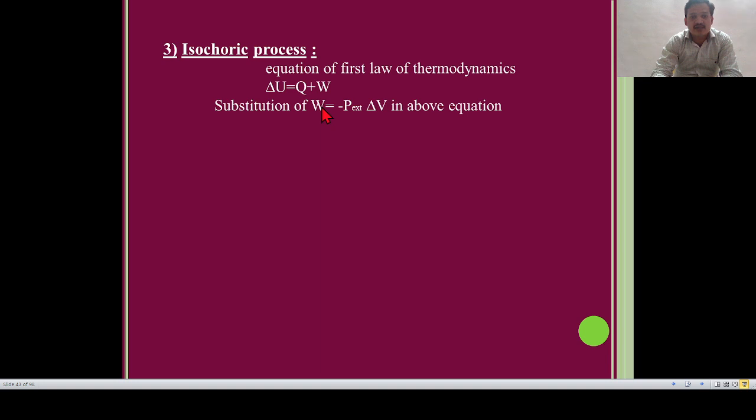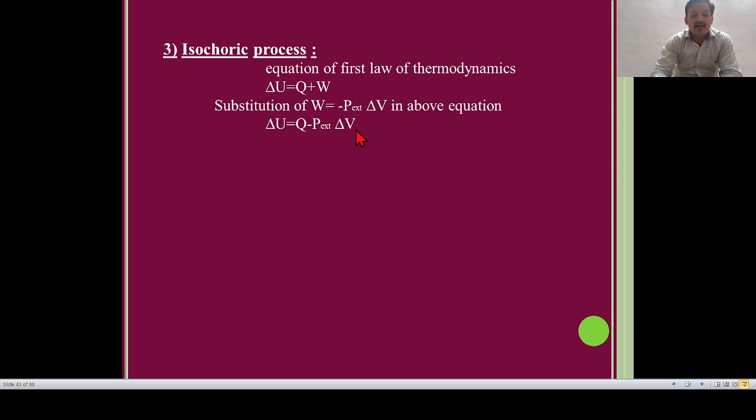So we substitute the formula of work into the first law, and we get delta U is equal to Q plus minus Pex into delta V. So in the isochoric process, our final equation is delta U is equal to Q minus Pex into delta V.